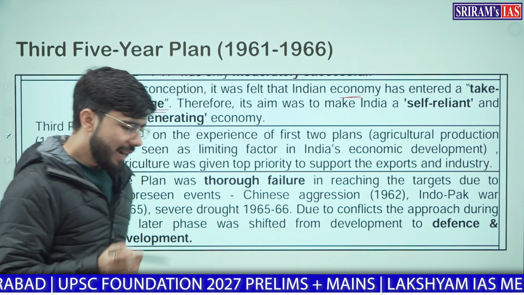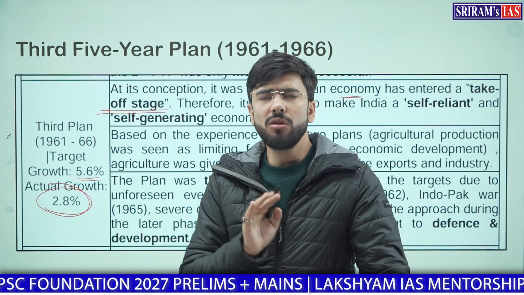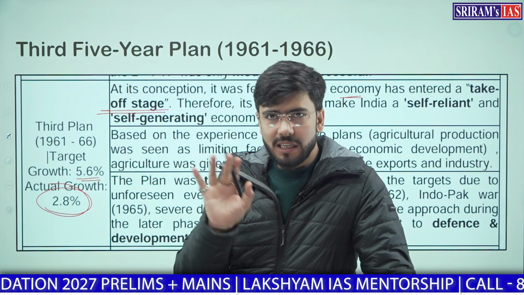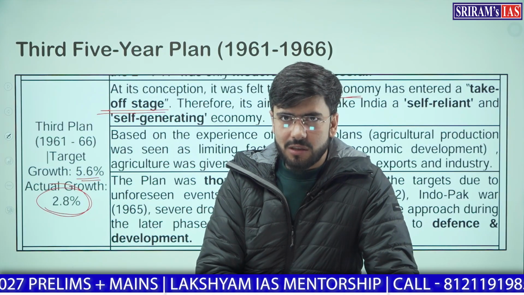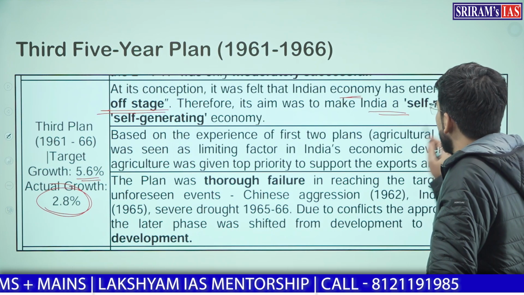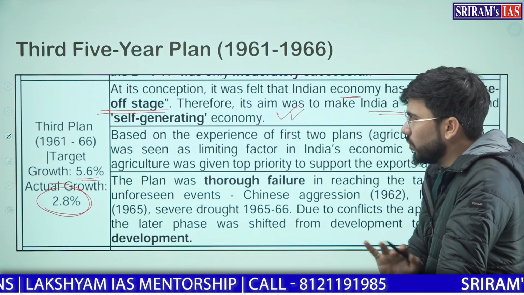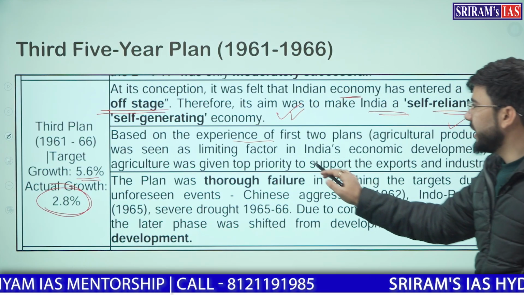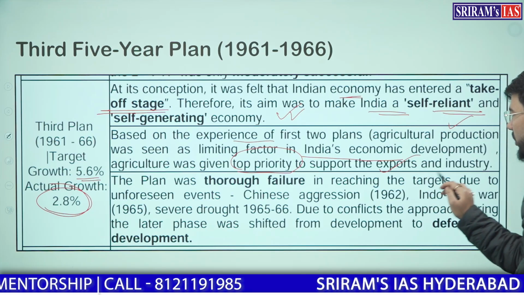At its conception, it was felt that the Indian economy had entered a take-off stage. It was thought that in the past decade the Indian economy had achieved a good growth rate and achieved over the target, so both plans were successful. Whether truly successful or moderately successful, both plans were successful enough. It was said that India is now a self-reliant and self-generating economy. However, based on the experience of the first 2 plans, agricultural production was seen as a limiting factor in India's economic development. Thereby, agriculture was given top priority to support exports and industry.